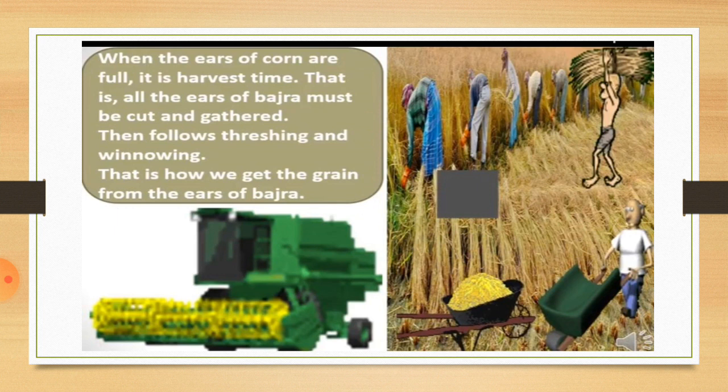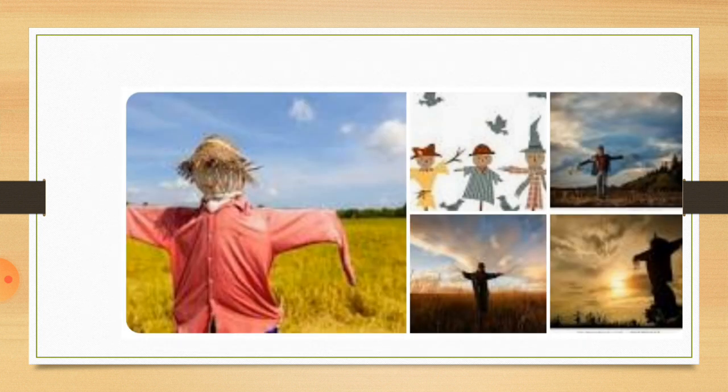All the ears of bajra must be cut and gathered. Then follows threshing and winnowing. That is how we get the grain from the ears of bajra. You can see in the picture, the crops are being cut. The cutting of crops is called harvesting. After harvesting, threshing and winnowing are to be done. We'll see what threshing and winnowing mean in the next video.